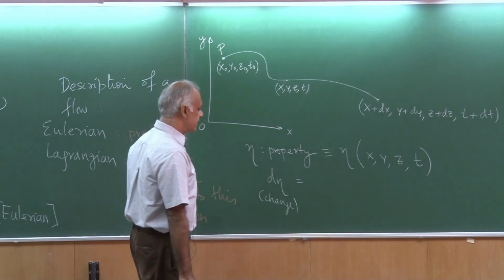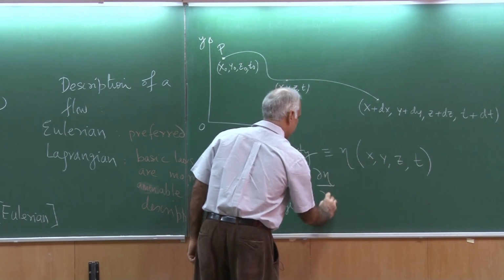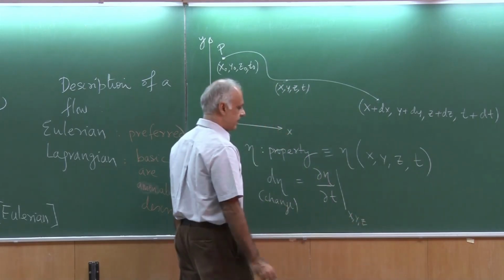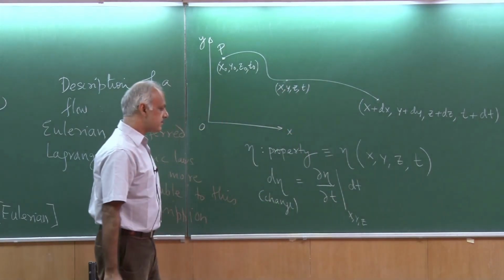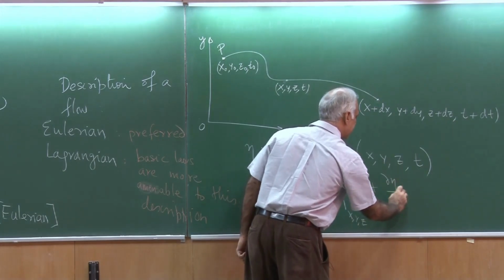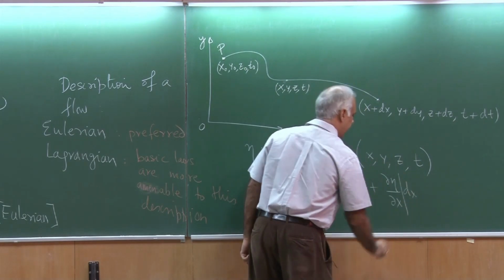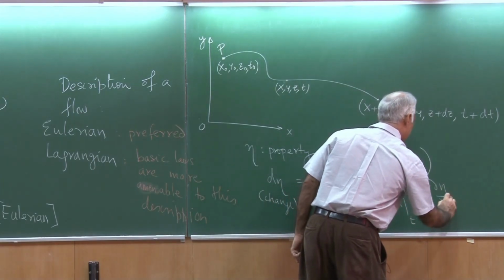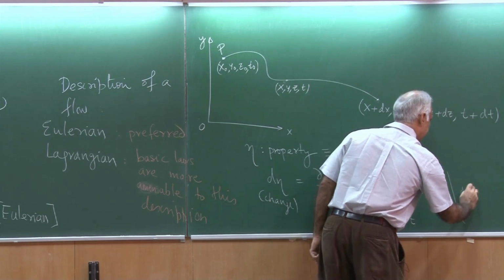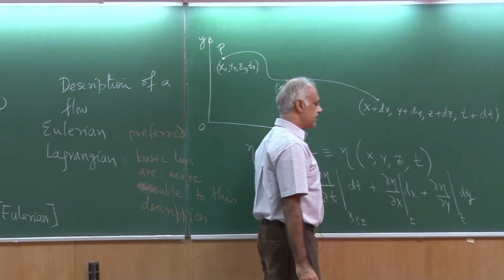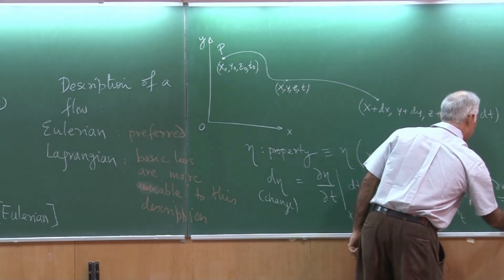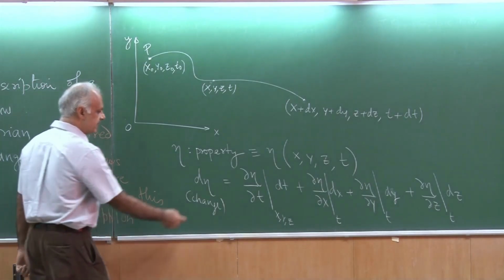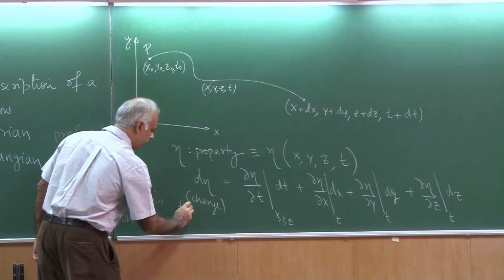It's a function of four variables, and therefore I could write it like this: del eta by del t, where x, y, z are constant, times dt, plus del eta by del x times dx, where t is constant, plus del eta by del y at constant t times dy, and likewise del eta by del z at constant t times dz.